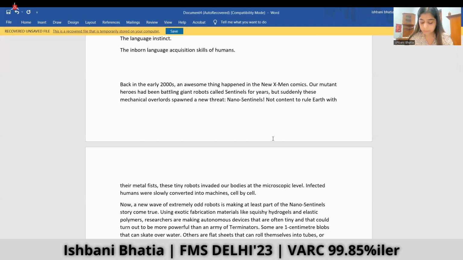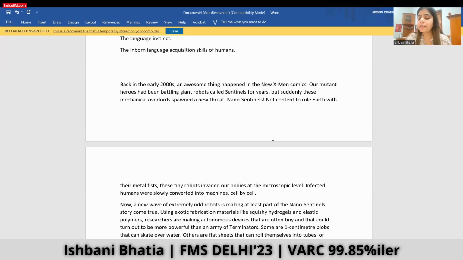And then there was a passage about time, right? So that would be the second passage that I'll do in this paper. And after that, I'll switch to the VA section because the other two passages are something I'm not comfortable with. So I'll come back to them later on. So in the VA section, I'll see which questions are easy and then I'll start solving the VA section, and then I'll switch back to the RC section, and out of the two RCs that I have skipped, I'll see which one is easy and I'll start with the easiest one. And if the time permits, I'll do the fourth one as well, or else I'll leave it.